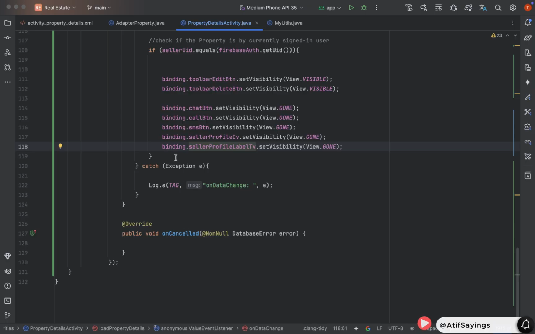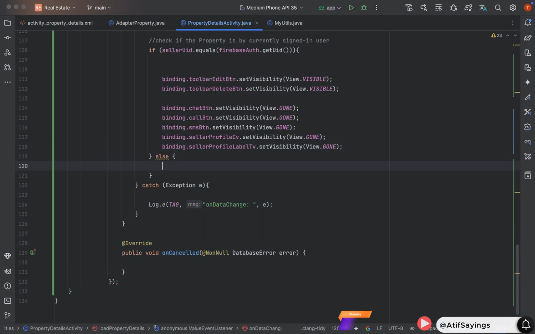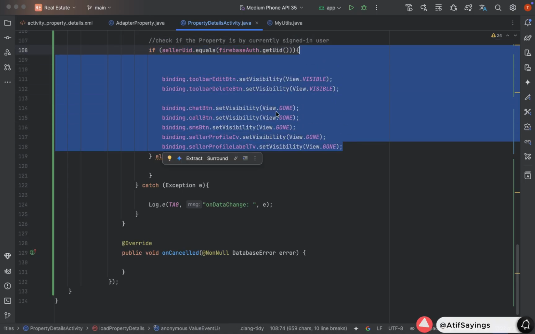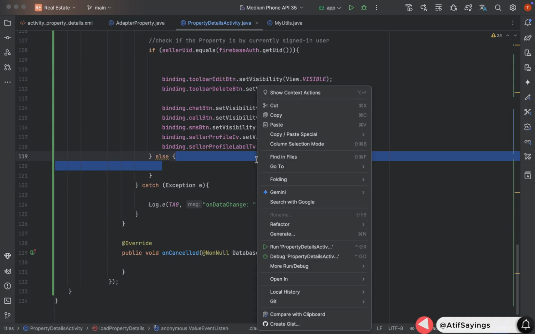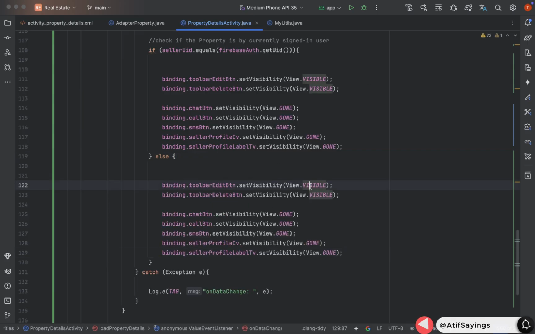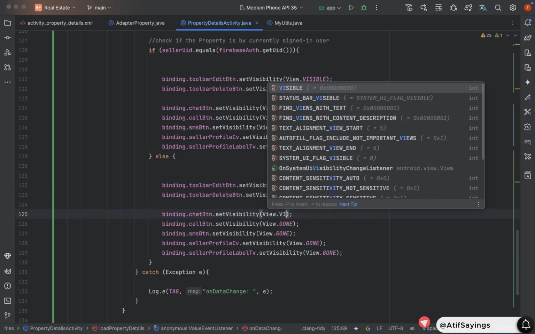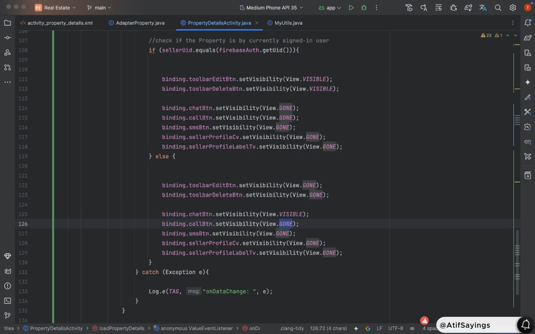Now we need to create an else statement which will be called if this property is not by the currently logged in user. Copy this code and paste it in the else statement. In this condition, we need to hide the edit and delete options. toolbarEditButton.setVisibility(GONE) and toolbarDeleteButton visibility will be gone. In that condition, we need to show the chat button, call button, SMS button, and seller profile option.